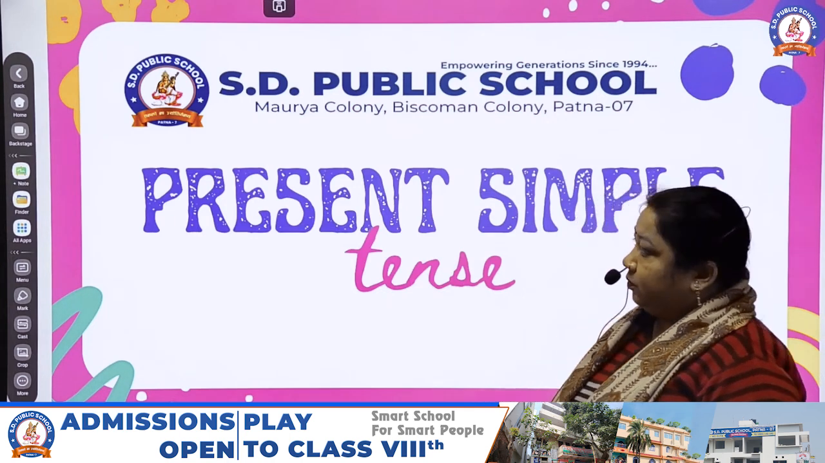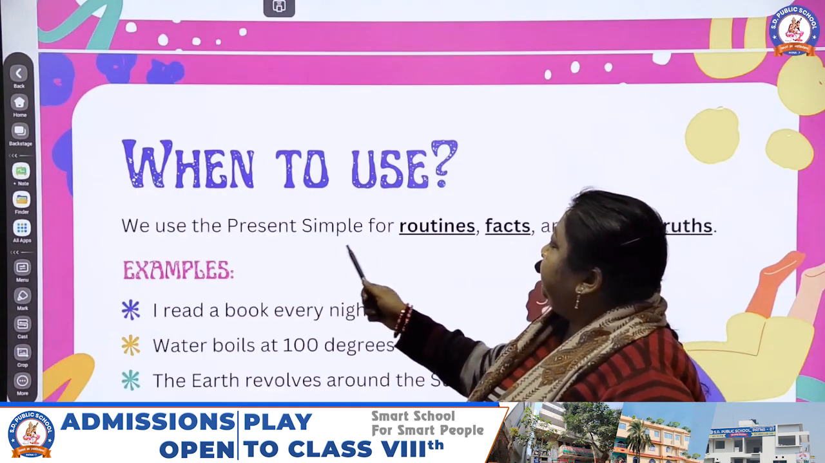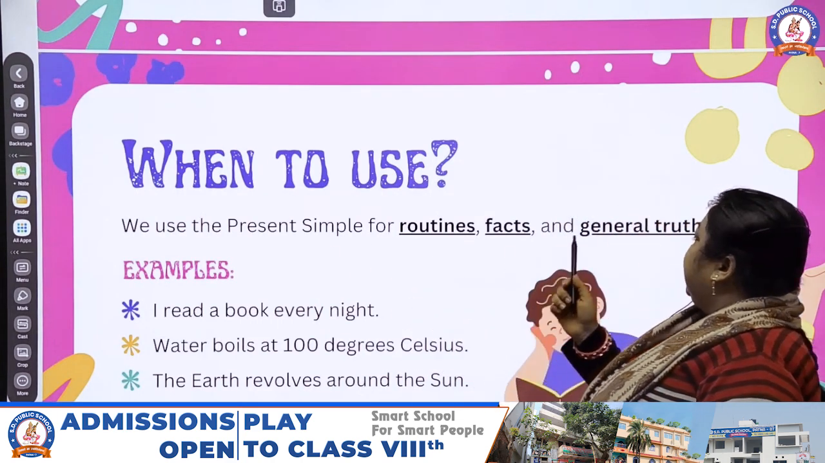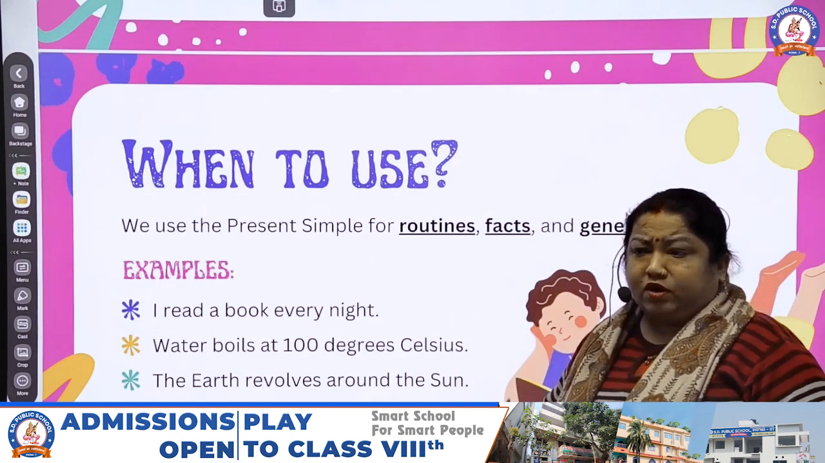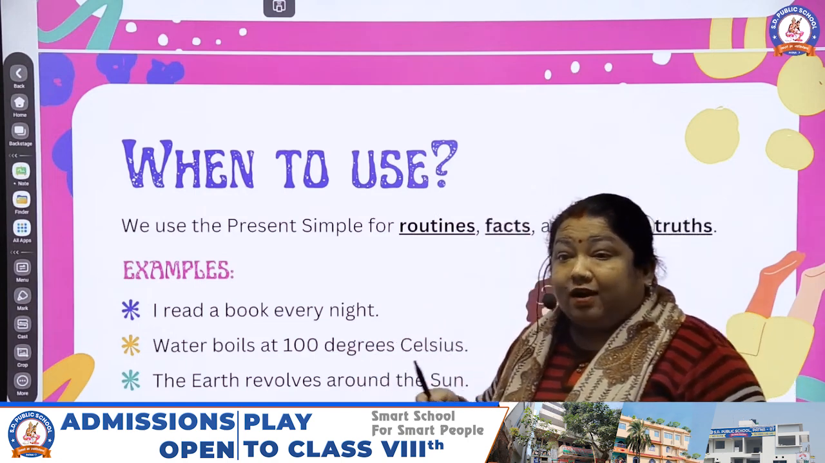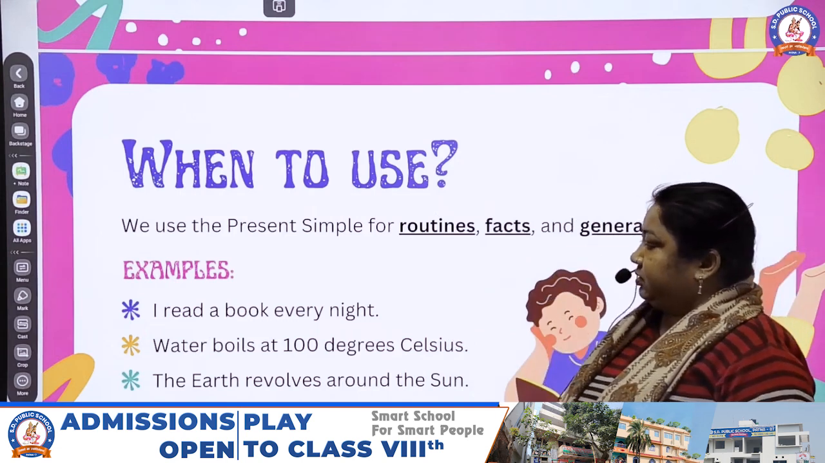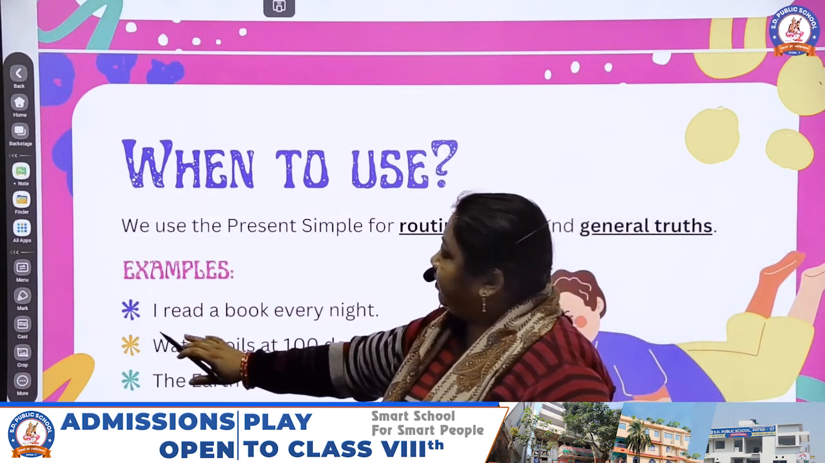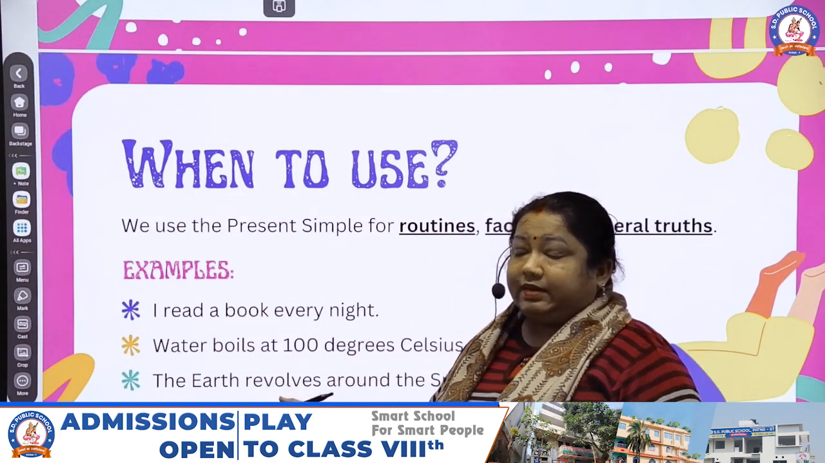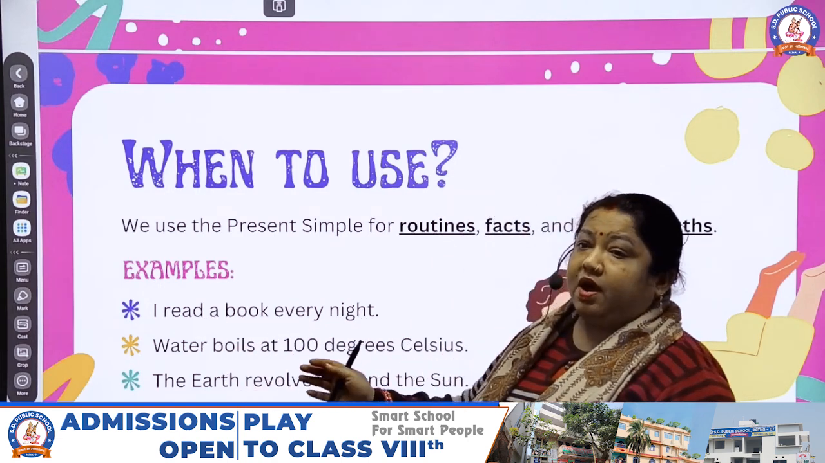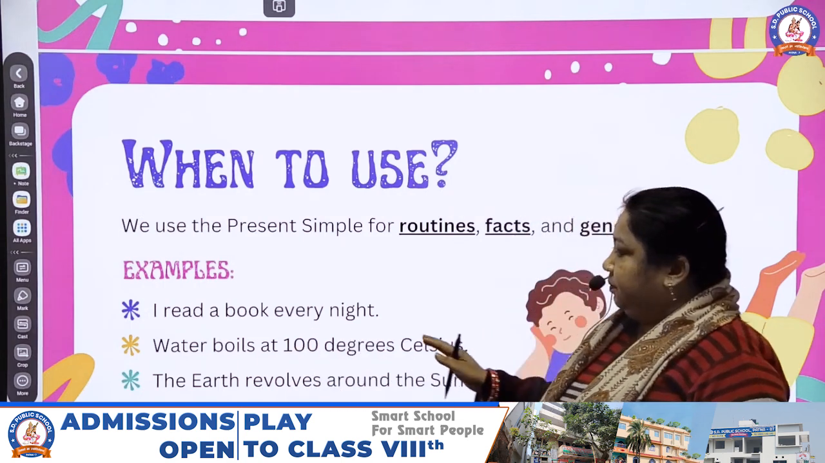Okay, students, now come to the topic present tense. We use the present simple for routine, facts and general truth. When do we use the simple present tense? For routine, facts and general truth. Here are some examples. I read a book every night. What is it saying? That I read a book every night. मैं हर रोज रात में book पढ़ती हूँ. ठीक है? That is the present tense.